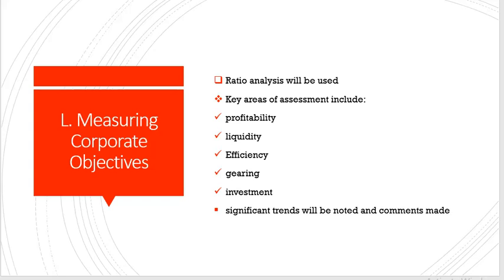Next, we should appreciate measuring corporate objectives. So how do we measure company objectives? So when measuring company objectives, we use ratios. So the common ratios that we use include profitability, liquidity, efficiency, gearing, and investment ratios. So what will happen when we calculate these ratios? We are going to note significant trends and we are going to make comments. Maybe a ratio has increased by 6%. Why? It has decreased by 4%. Why? That's what we'll be doing.